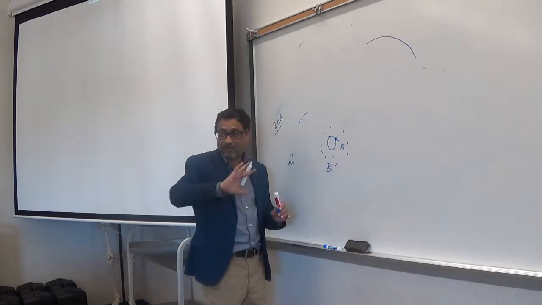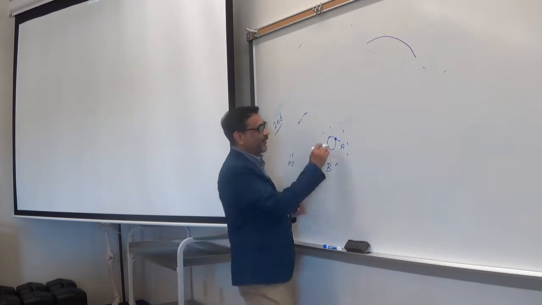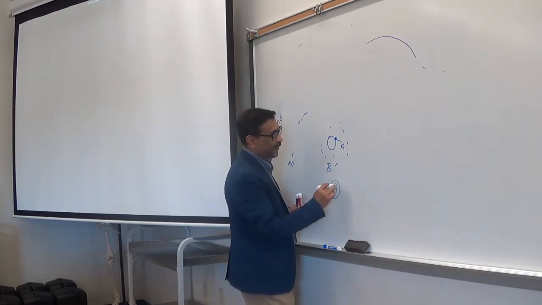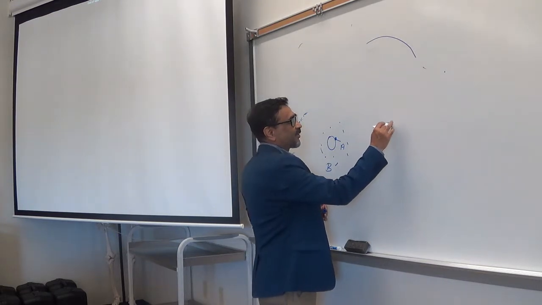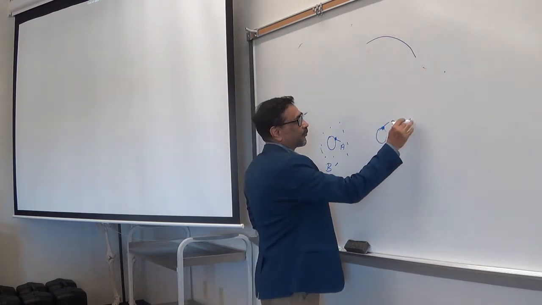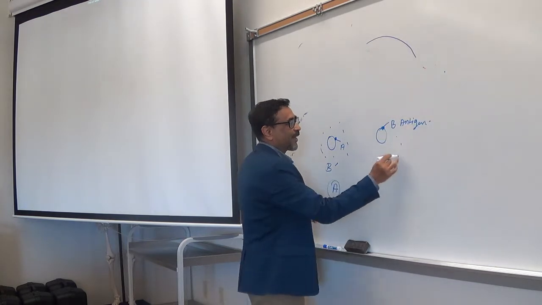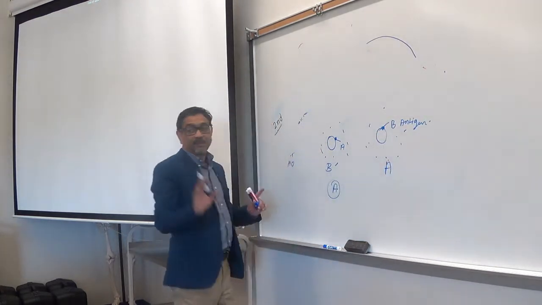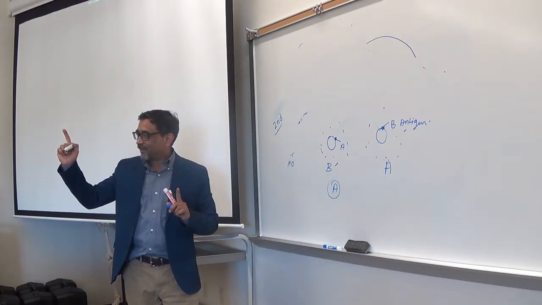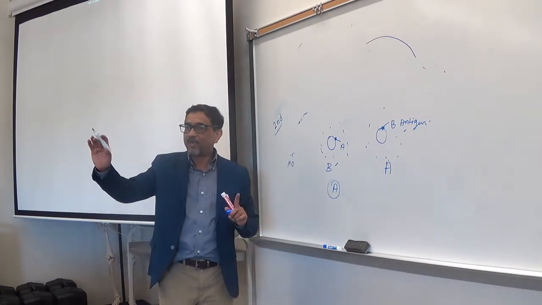B. Because the same type must be absent. So this is blood type A. This is type B, so B antigens. In the plasma, what type of antibodies? A. This is rule number 1: the same type of antibody must be absent.